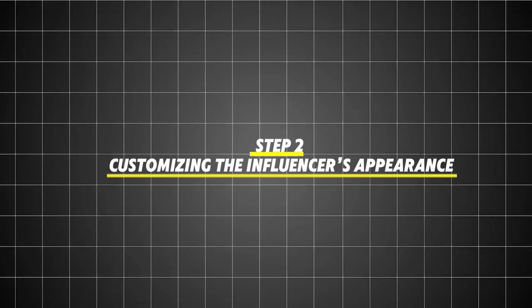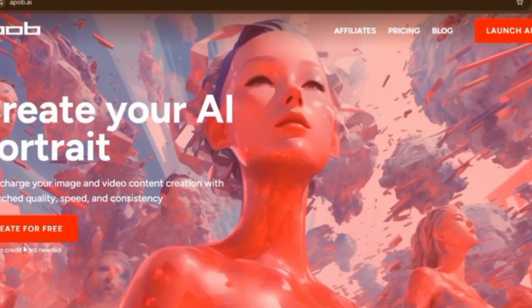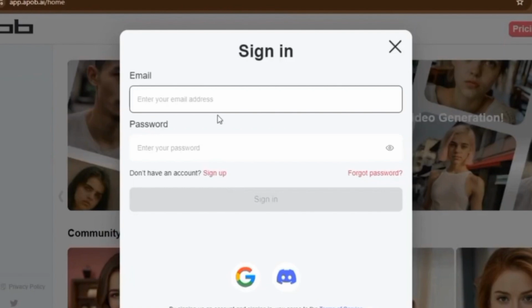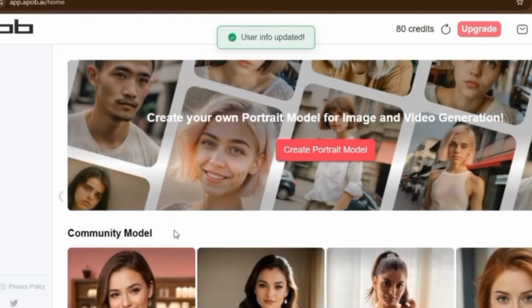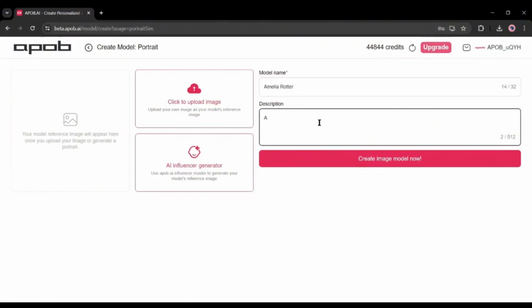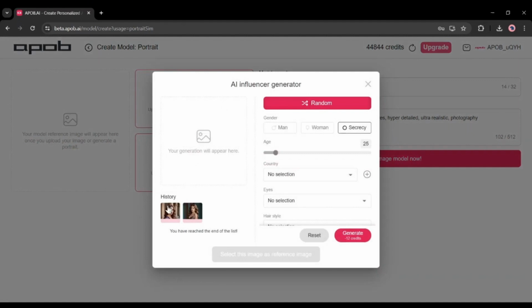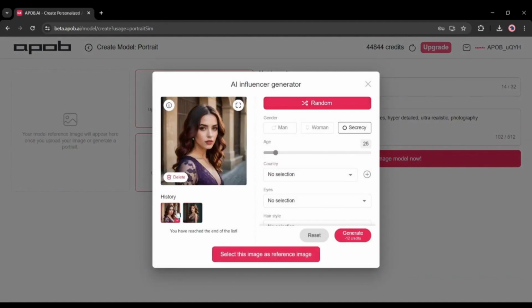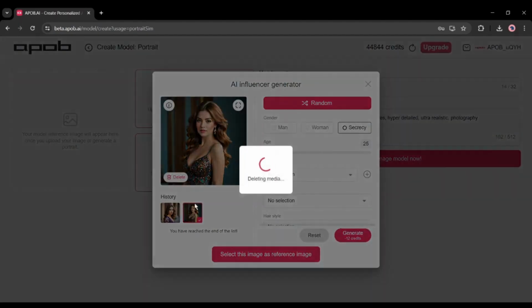Step 2. Customizing the influencer's appearance. Once you're set up in the tool, it's time to design the look of your AI influencer. Start by choosing basic attributes like gender, age, and nationality. For example, you might select a young woman from France, which could resonate well with audiences interested in fashion or lifestyle. Now, it's all about the details.